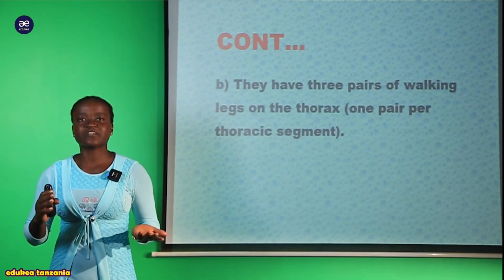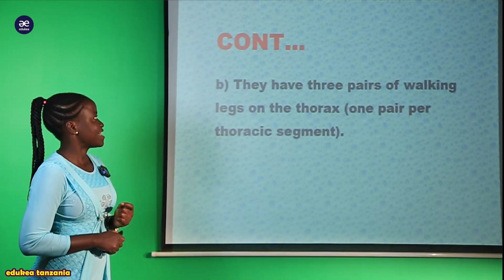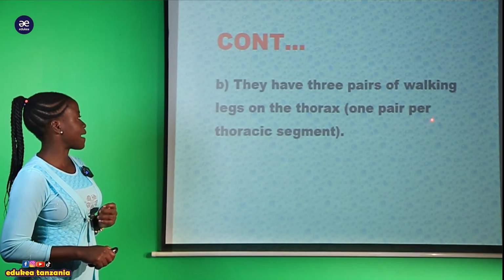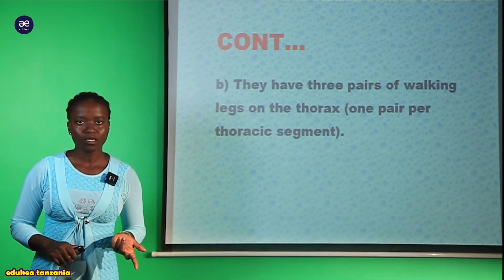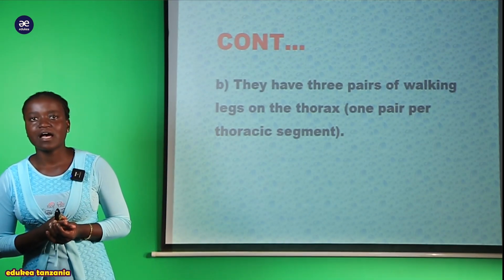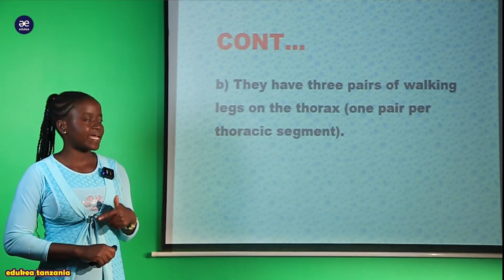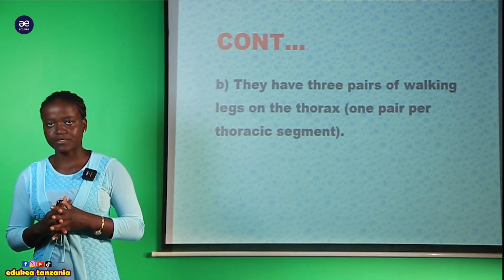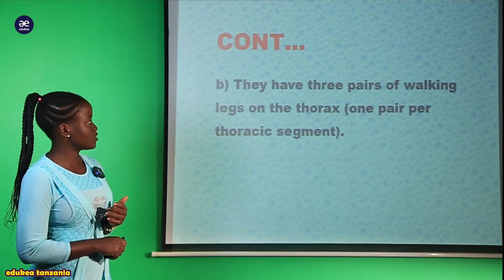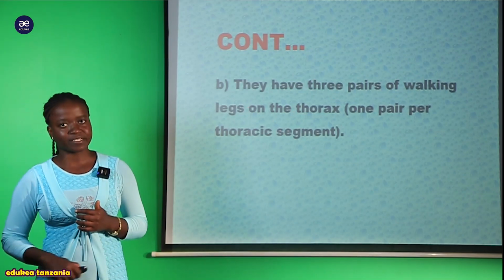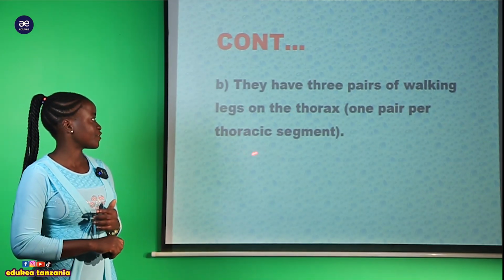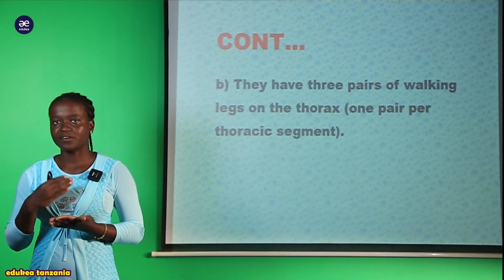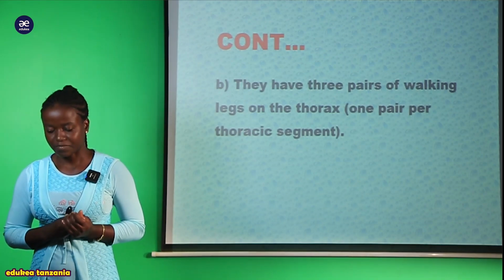And also another distinctive feature of this organism, we can say that they have 3 pairs of walking legs on the thorax, 1 pair per thorax segment. Kwa kutokana na hao organism tunasema kwamba they have 3 pairs of walking legs, meaning that they have 6 legs within their body. But those pairs of the legs, they are attached on the thorax, meaning that 1 pair per thoracic segment. Kwa sasa hizo pair zote za legs zimejiattach kwenye thoracic region au kwenye thorax.